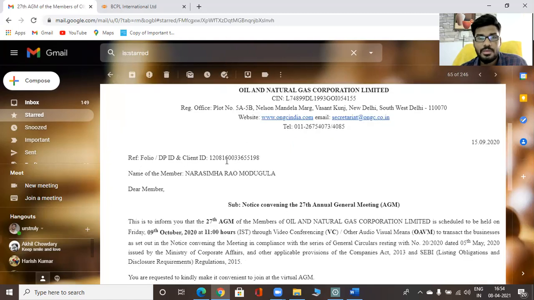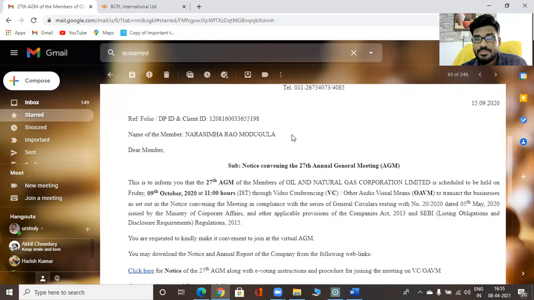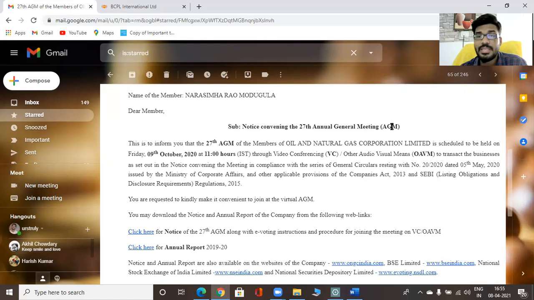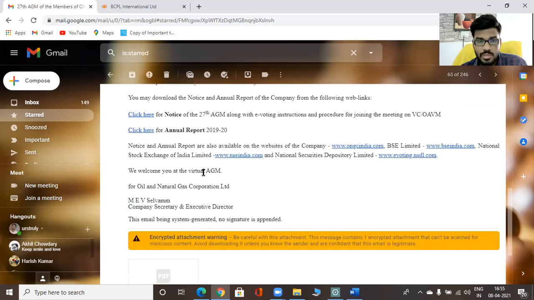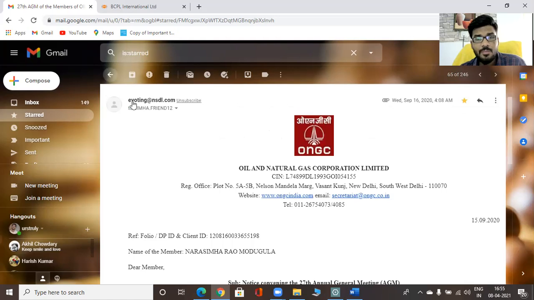Sir, Folio, client name of the member, Narasimha Rao Modugula. Dear members, notice convening the 27th annual general meeting, AGM. This is to inform you that the 27th AGM of members of Oil and Natural Gas Corporation Limited is scheduled to be held on 9th October 2020. So this is the notice. Like that, every company sends one, so the ONGC notice is there. One more notice I have.